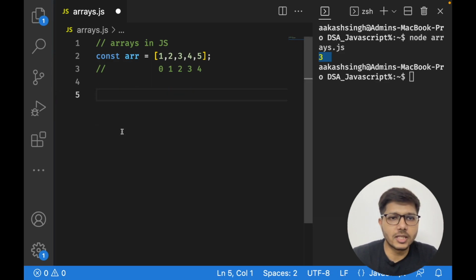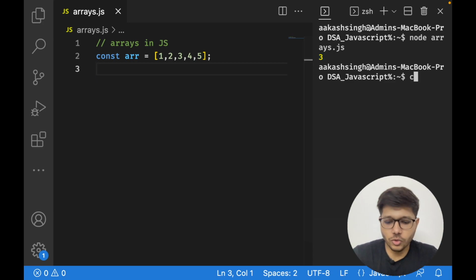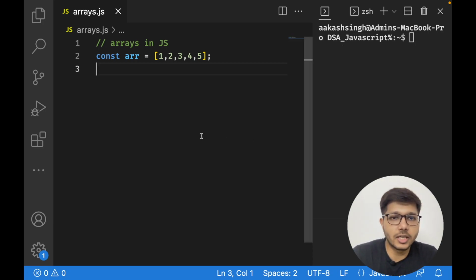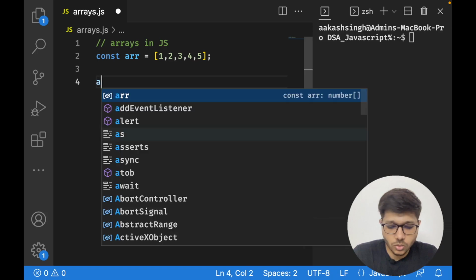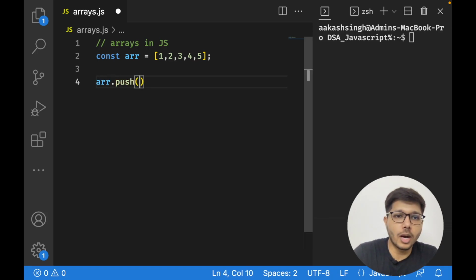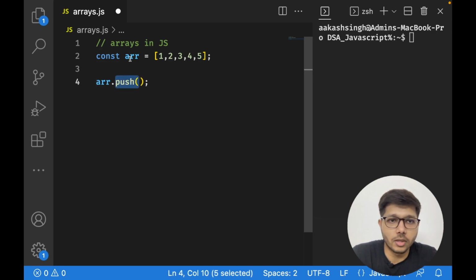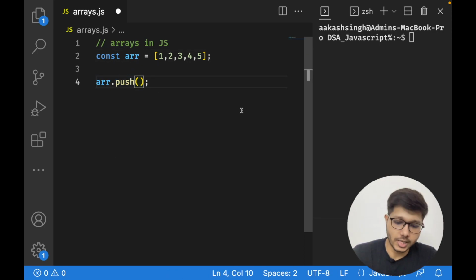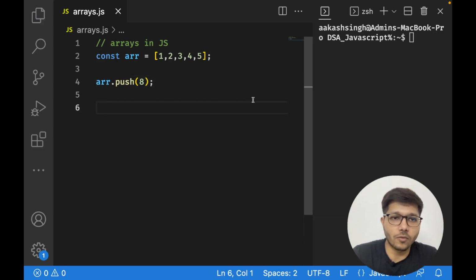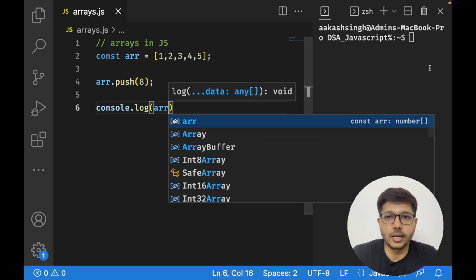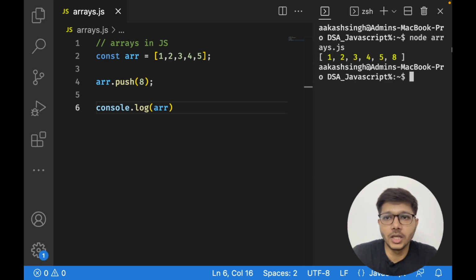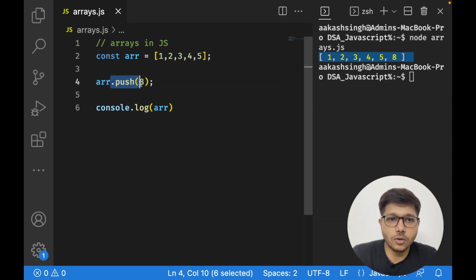So now going ahead, there are some frequently used array methods that you should learn. So the first method that is required is the push method. So array.push, suppose you want to append an element at the end of an array, so you can use the push method. So array.push, and suppose I use 8. So what it is going to do is push 8 at the end of the array. So let us try this. Let us console.log the array, and now let us run it. So as you see, 8 is pushed at the end of the array, right? So this is what push does.